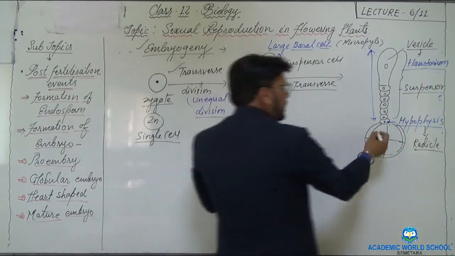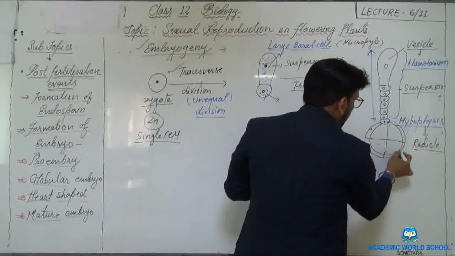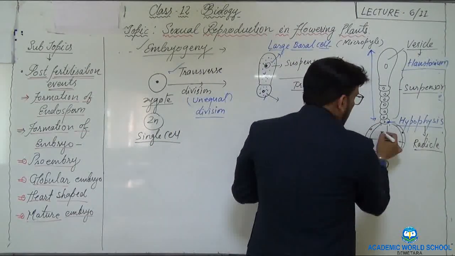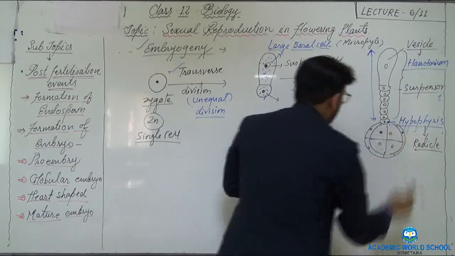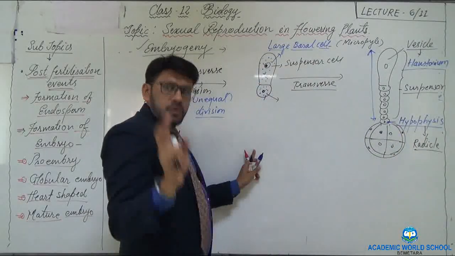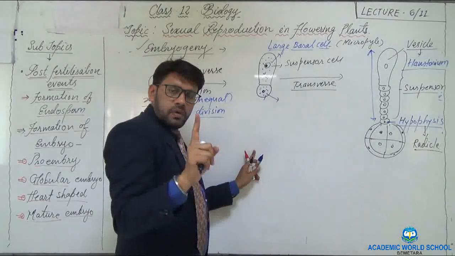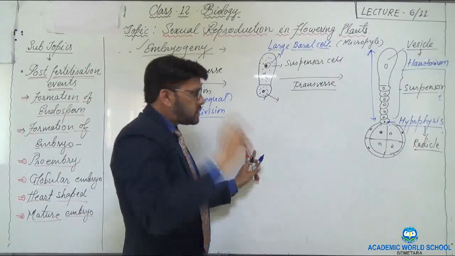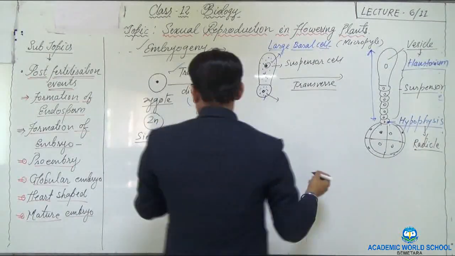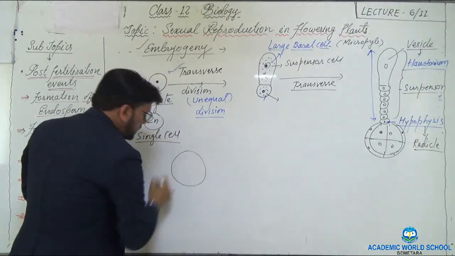How two-tiered? You can see here, these are the 4 cells and these are again 4 cells. So let me tell you how these form: two transverse divisions and two vertical divisions and one transverse division. How does it happen? You can see here, this is the cell.